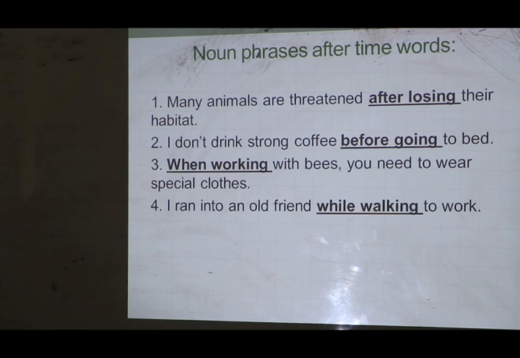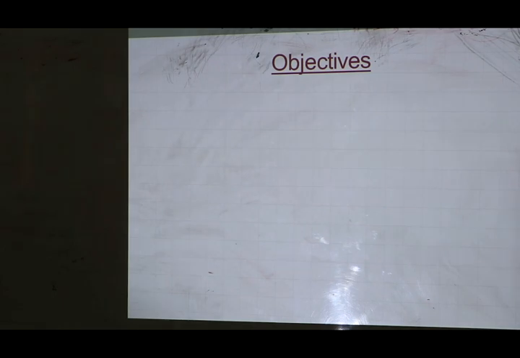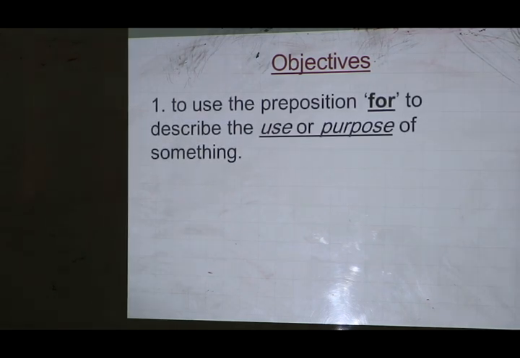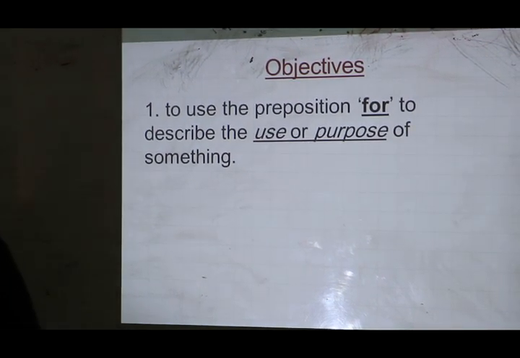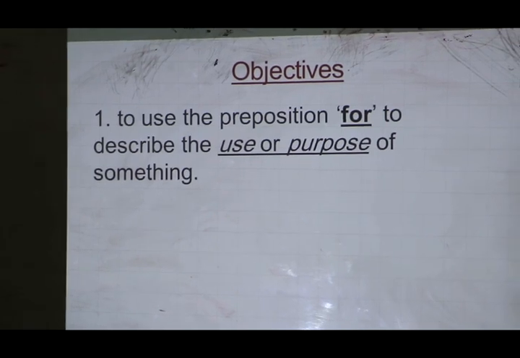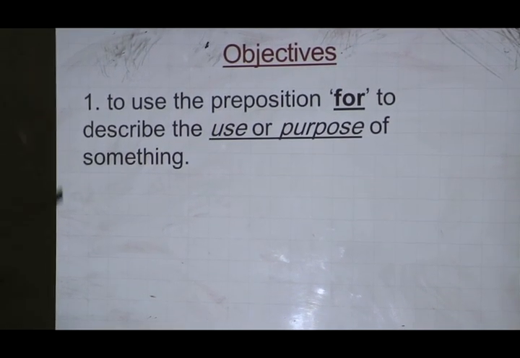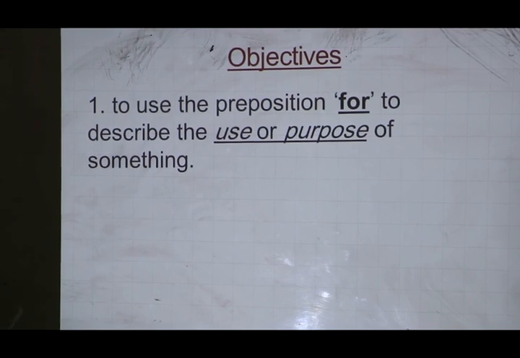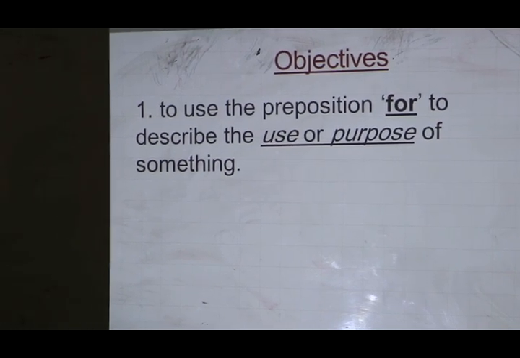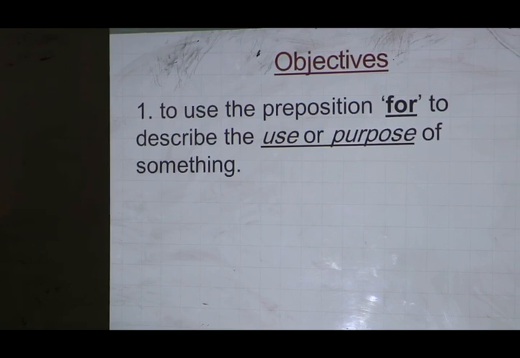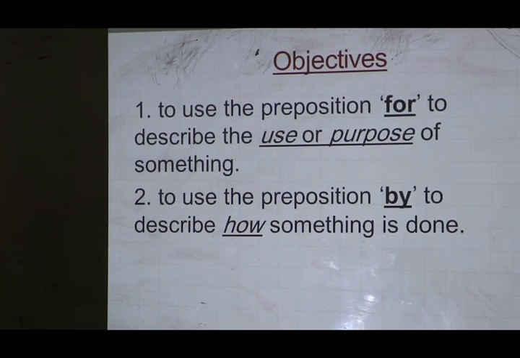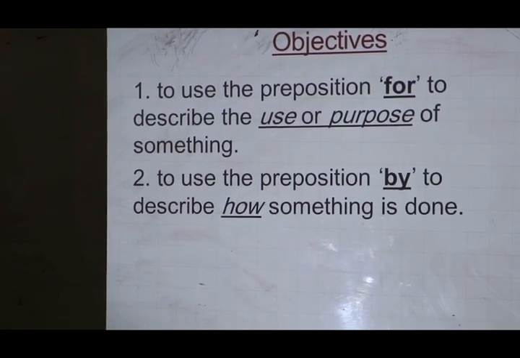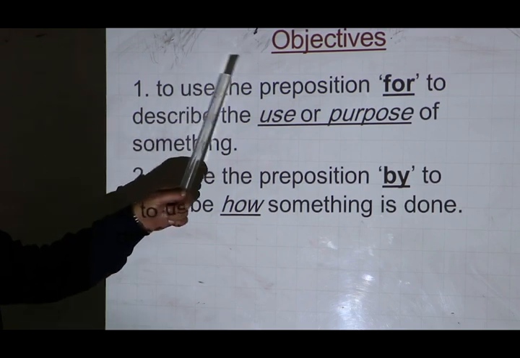Now, in our lesson today, let's first introduce the objectives of our lesson. In this lesson today, we are going to talk about prepositions followed by the ing form. In the previous lesson, we talked about time words followed by the ing form. But in this lesson, we are going to talk about prepositions followed by the ing form. The objectives of our lesson.